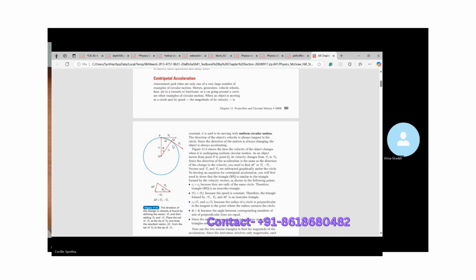Yeah. And for the first one, what I was trying to say, this point is important. See, when an object is moving in a circle, there's always a tangent, right? Its speed, that is the magnitude of its velocity, we're not considering the direction, is constant. Then we said that the object is moving in a uniform circular motion. Always. And this is again important. The direction of motion of the object's velocity is always tangent. What does the word tangent mean?